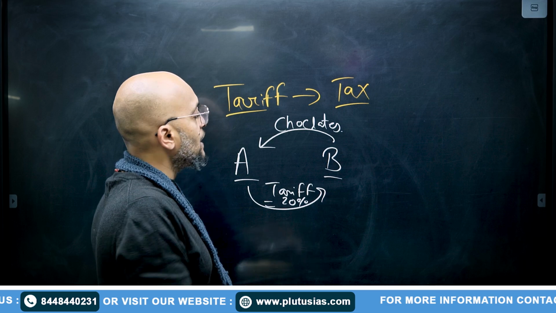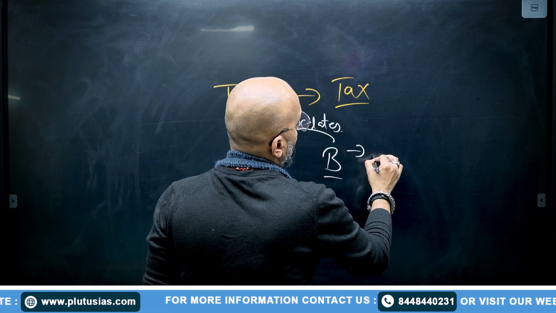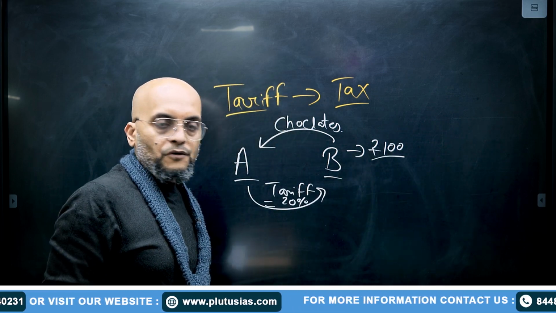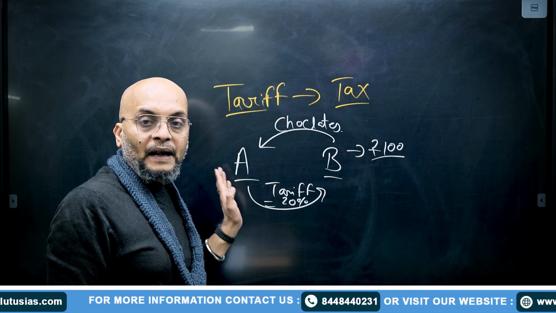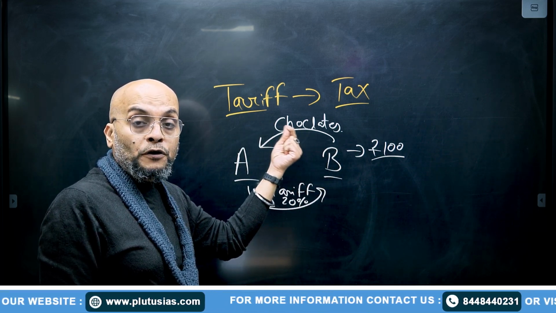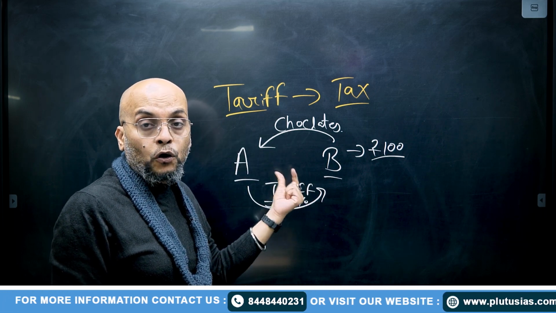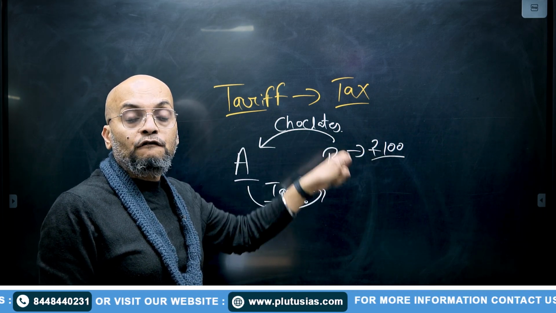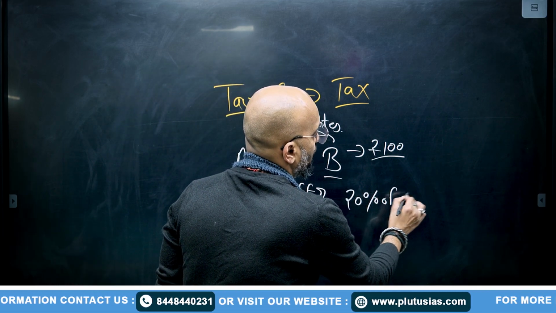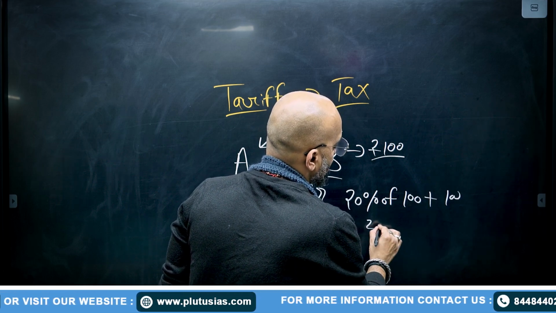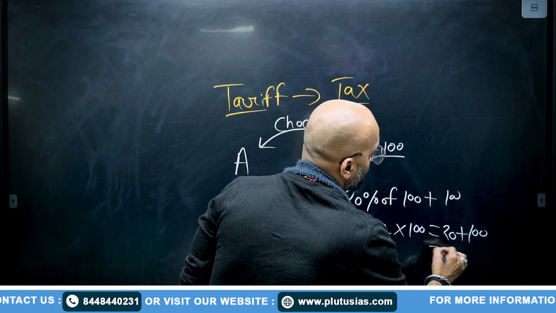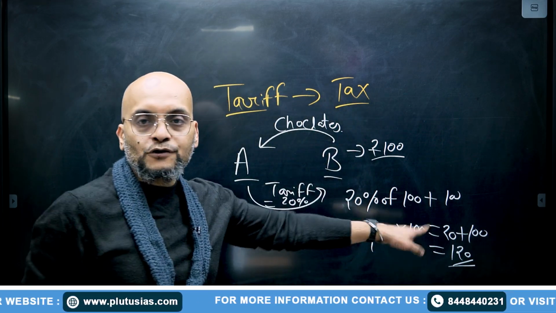Let's say the cost of this chocolate in terms of rupees is 100. When a tariff of 20% is applied by country A on the chocolates of country B, when this import occurs, the price of this chocolate, which was initially 100 rupees, will become 120. How? Because now the price will be 20% of 100 plus 100, and 20% of 100 is 20 upon 100 into 100, that is 20. 20 plus 100 will give you 120. So that's the price of the chocolate now.